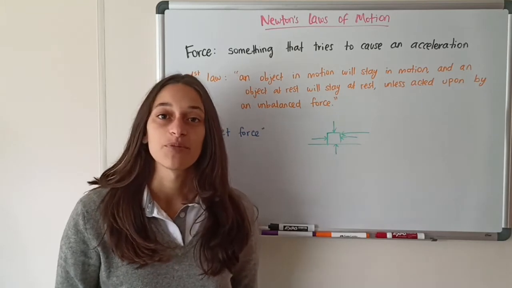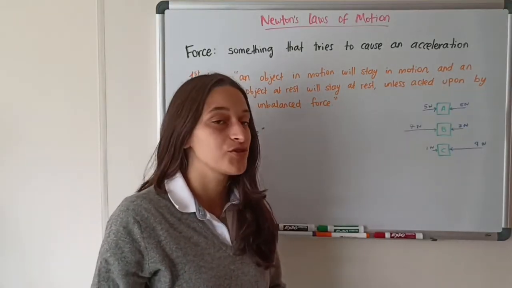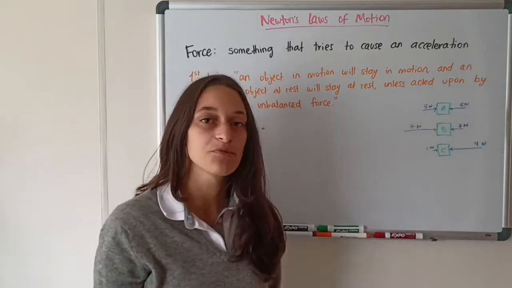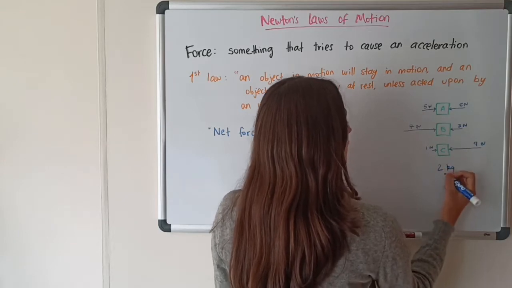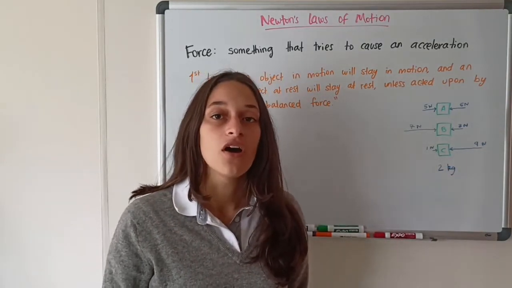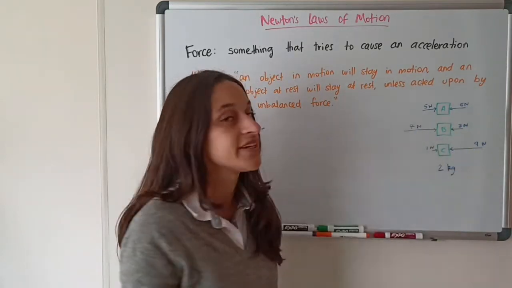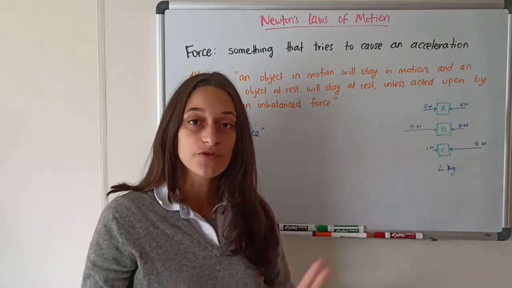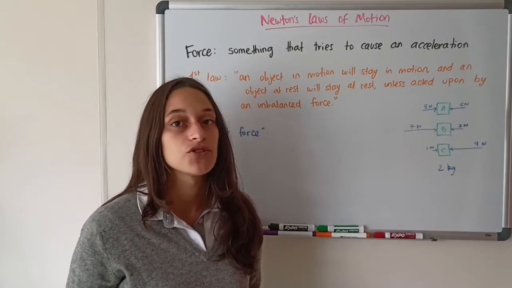So let's do an example to show this in a better way. In this example, I drew 3 identical boxes. Let's say each of them has a mass of 2 kilograms, and they all have a total force acting on them of 10 newtons. So 5 and 5, 7 and 3, and 1 and 9. 10 newtons is the total force, but not the net force. For the net force, we have to take into account the direction.